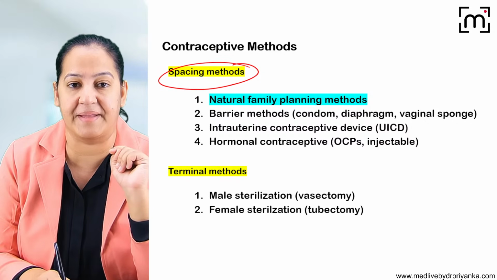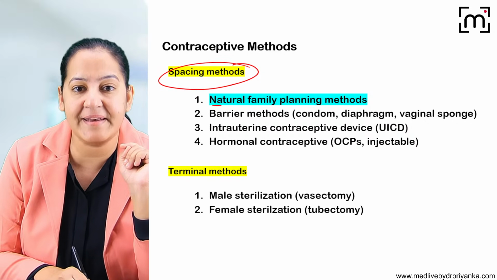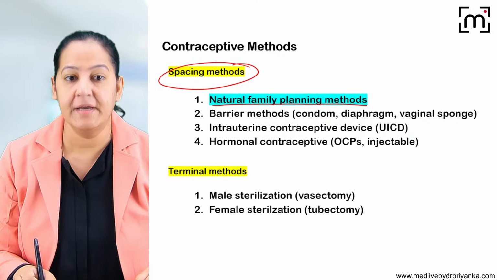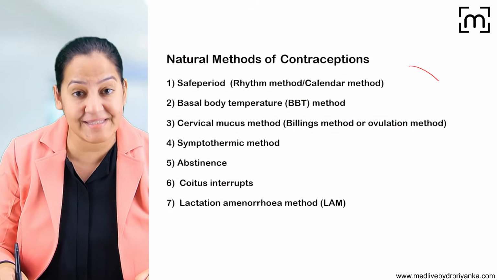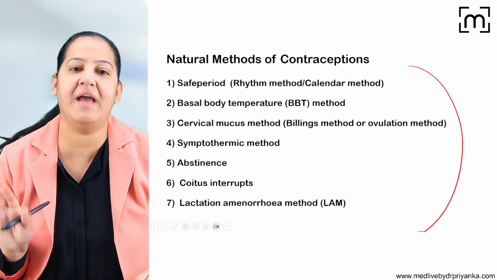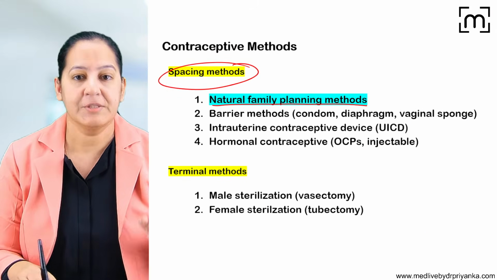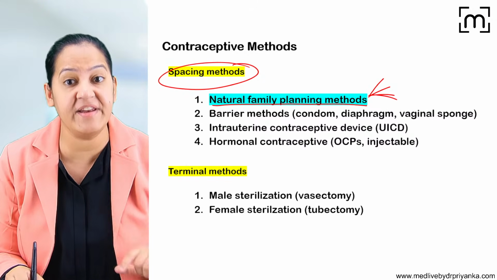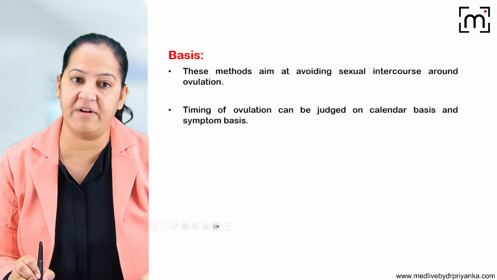That is the temporary methods. The first method here is the natural family planning method. There are 7 natural family planning methods. We will discuss all of them one by one. You get many MCQs on these methods, the natural methods. So let's start the natural methods. There are 7 natural methods as I told you. One by one we will see the details.